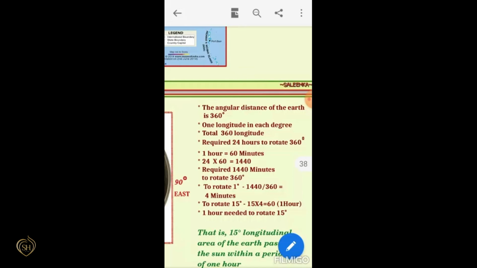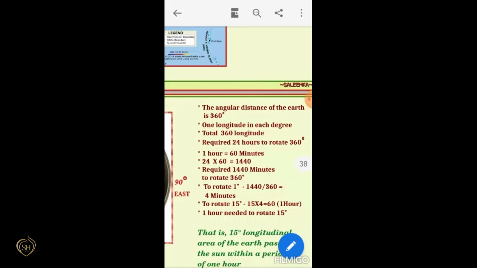That means a total of how many longitudes? 360 longitudes, one longitude per 1 degree. And how many hours are required to rotate 360 degrees? 24 hours. So in 24 hours, the earth rotates 360 degrees.